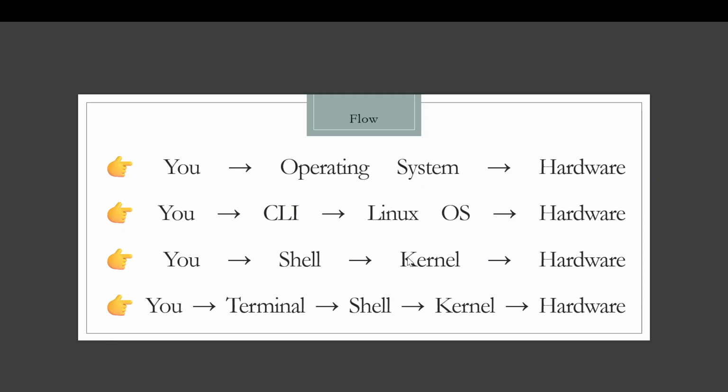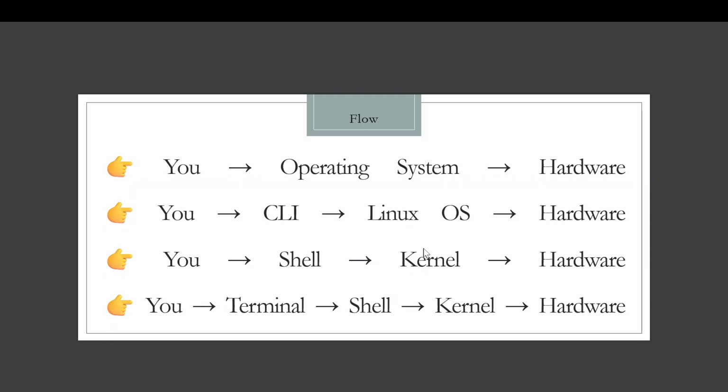Okay. Now let's go a little deeper inside this operating system. We understand that Linux is an operating system because we want to talk to the computer. But Linux is not a single thing. Linux has multiple components, and the two major components that Linux has are shell and kernel.